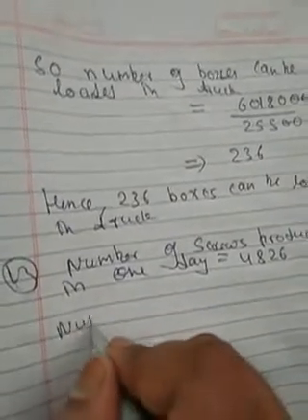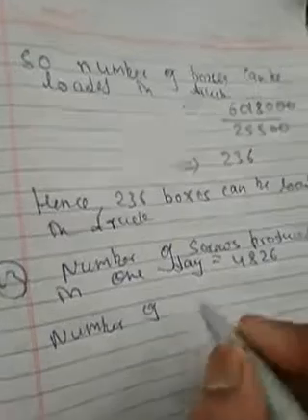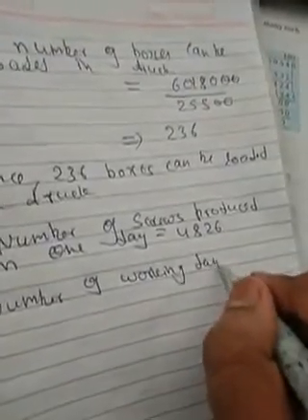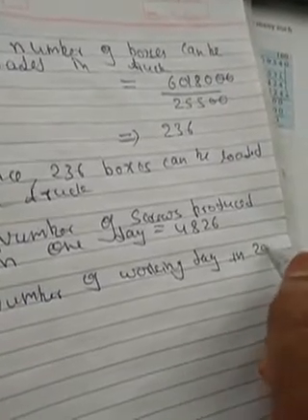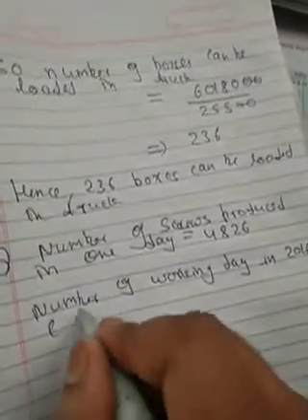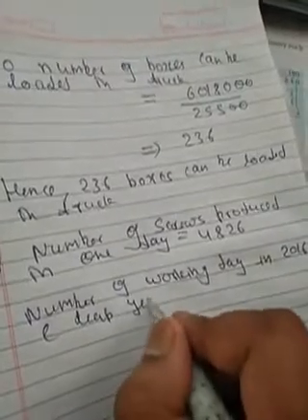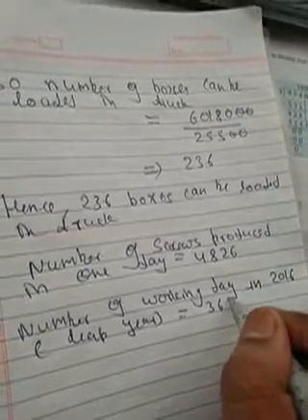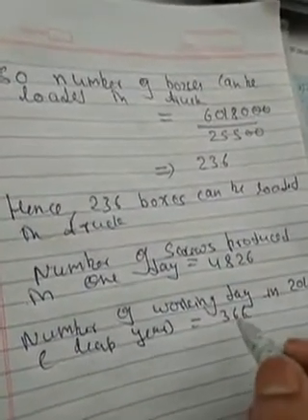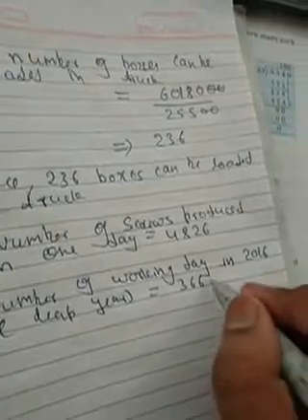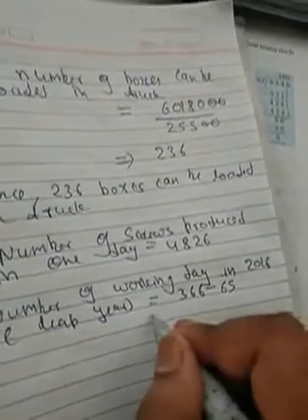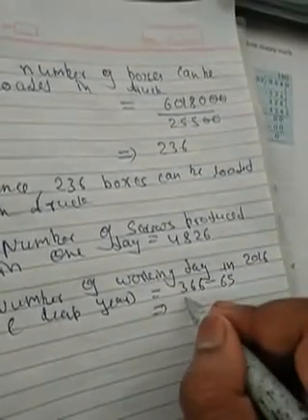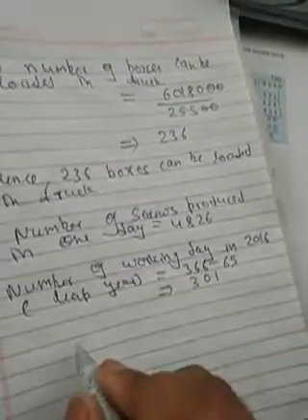So number of working day in 2016 leap year. So we minus 366, because in leap year we are having 366 days and 65 holidays. On minusing 65 from 366, we will get 301.